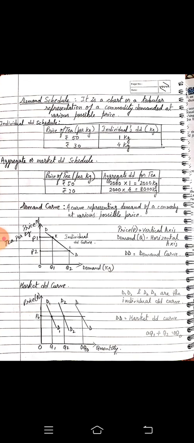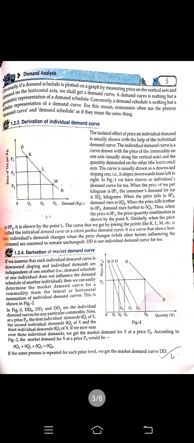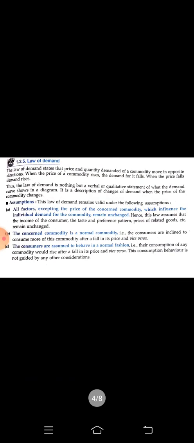Okay, next we'll study the law of demand. What is the law of demand? The law of demand means price and quantity demanded of a commodity move in opposite directions. As the price of a commodity increases, the demand for that commodity decreases. As the price decreases, the demand increases. This is also called an inverse relationship, because they never move together. This is the law of demand.